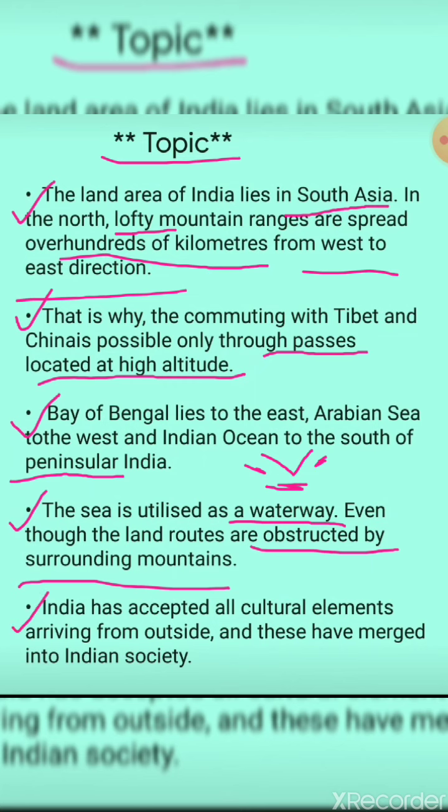Next, India has accepted all cultural elements arriving from outside, and these have merged into Indian society. Whoever has come from outside to India, what has India done? India has accepted them wholeheartedly and even adopted their culture. So India has merged into what? Into an Indian society.